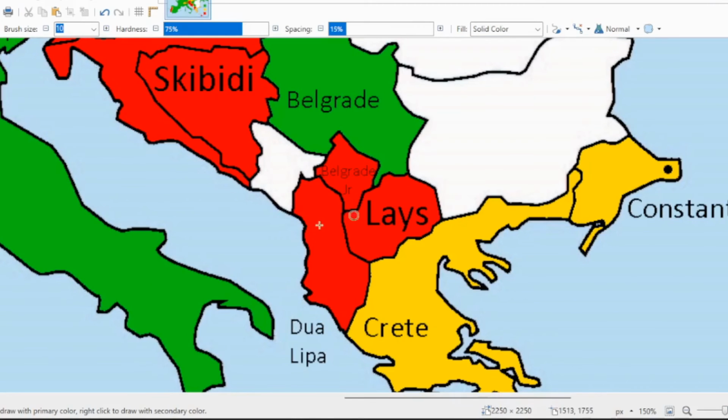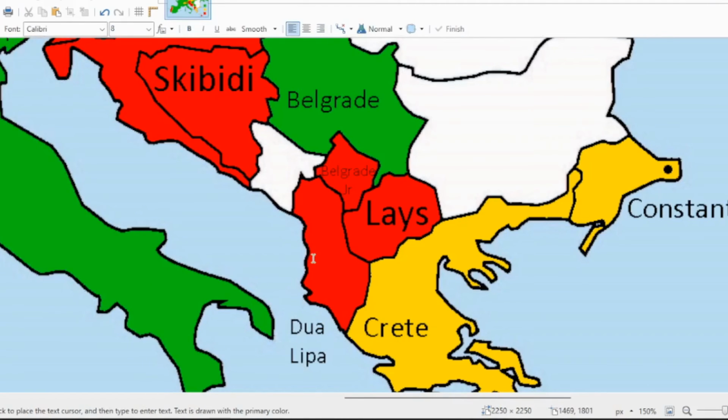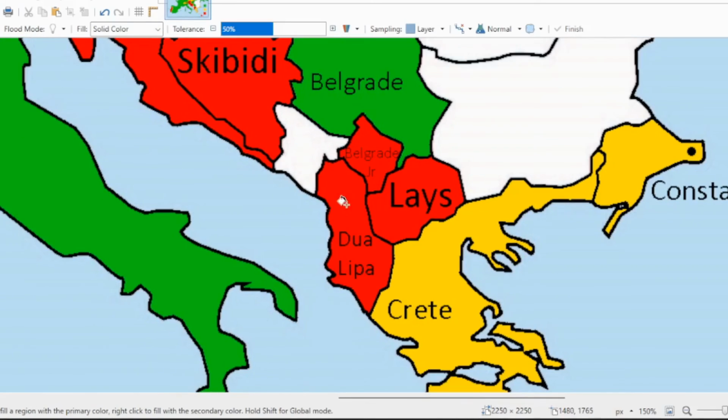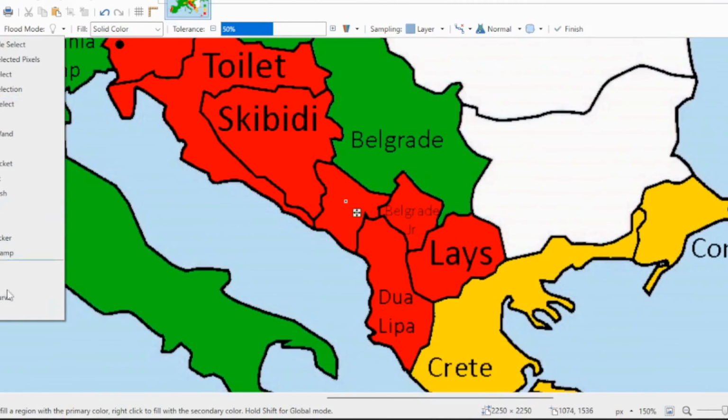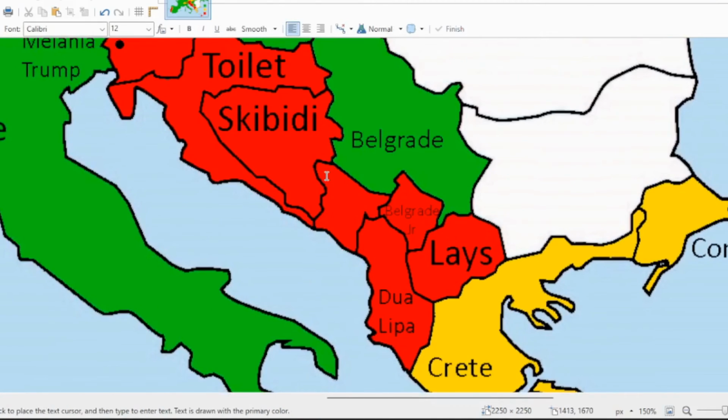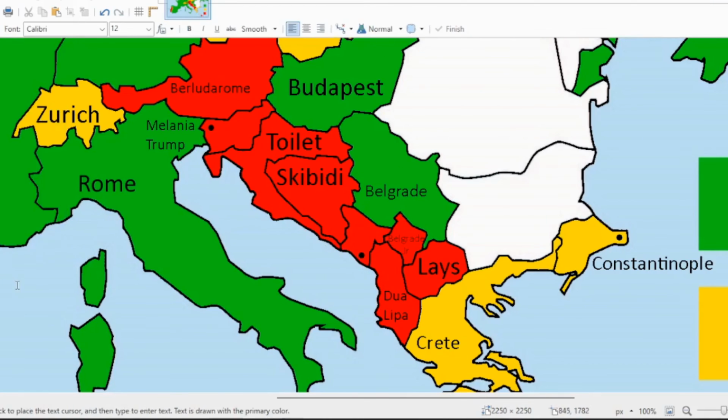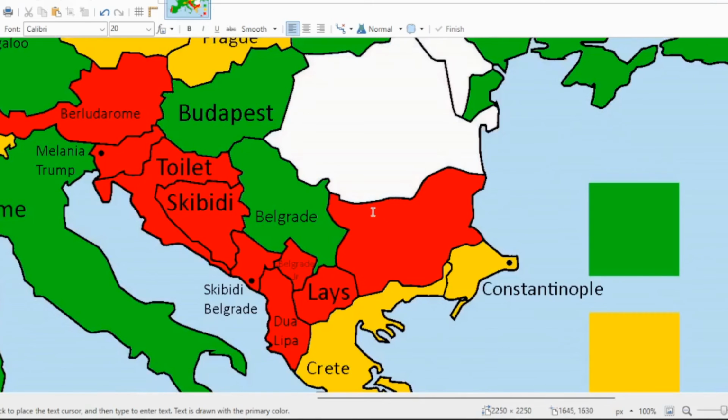With that in mind, I can probably just get rid of that little dot and just type Dua Lipa in here. I'm not even a huge Dua Lipa fan or anything, it's just the only thing I know about Albania besides being invaded by Italy before World War II. Okay, Montenegro, I just have no idea. I suppose we could combine capital names again, so how about we do Skibidi Belgrade?